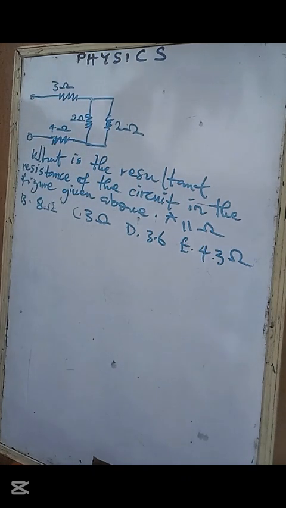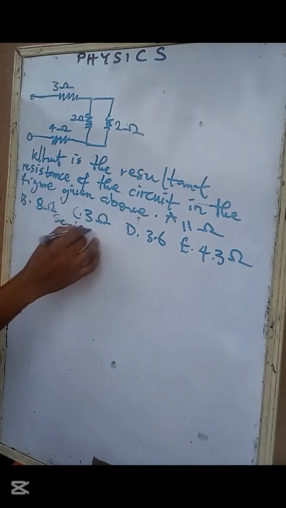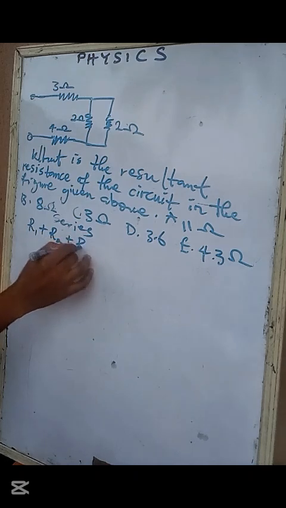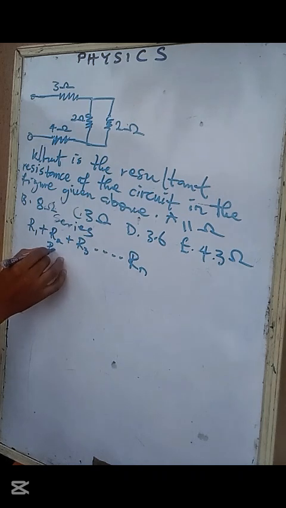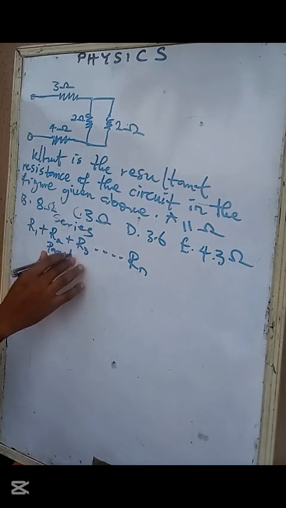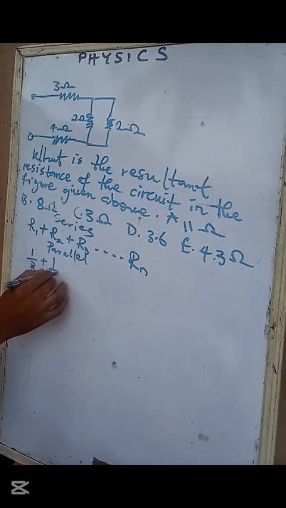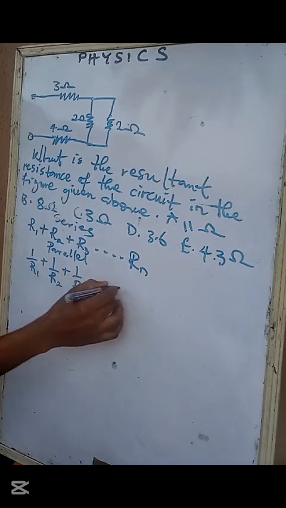So 1, 2, 3, 4, what is the combined resistance? Before we do that, let's go over some points. Remember, when resistors are in series, you add all the resistance, right? But when resistors are in parallel, what do you do? You find the inverse of the sum of the inverses of all the resistances. Are you getting it now?